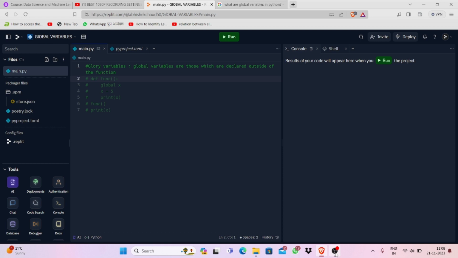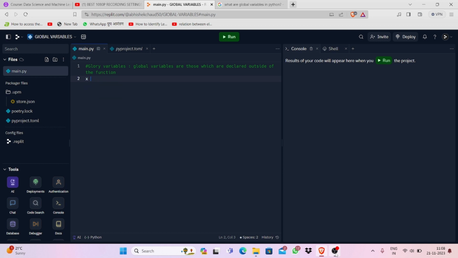Most of the variables are declared inside the function. When we are defining a function, then we take the variable and provide the values into it. But in the global variable, it is different. We declare the variable first, and then we define the function second. So I'm going to tell you an example.